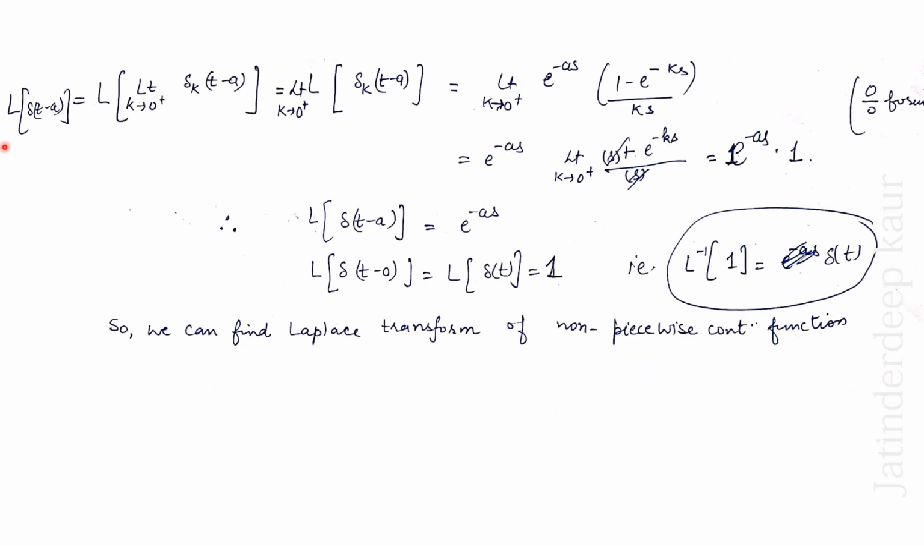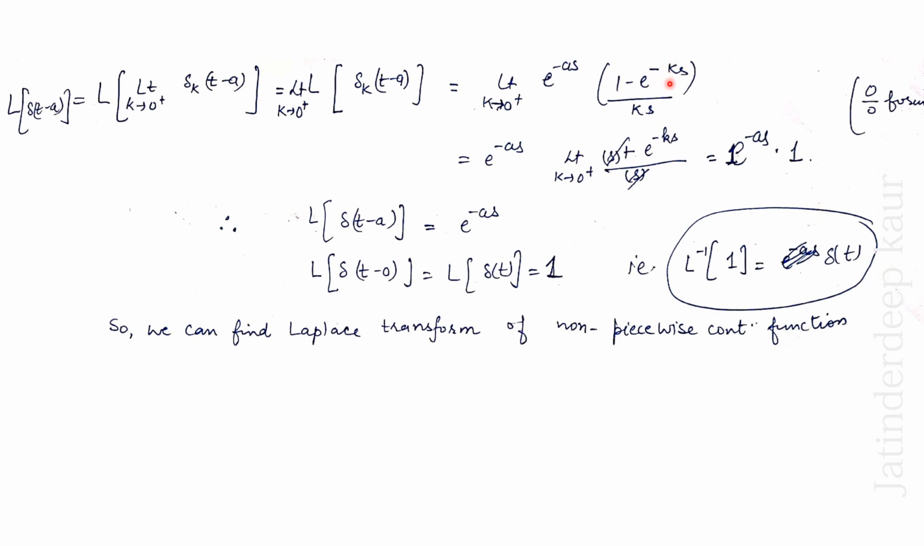So now just see what will be the Laplace transform of Dirac delta function at a. It is the Laplace transform of the Dirac delta function at a in terms of k, and taking the limit k going from 0 positive side. So now what is the Laplace transform of this? e to the power minus as times (1 minus e to the power minus ks) by ks. Now take its limit from 0 positive.